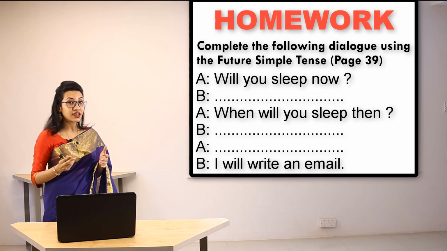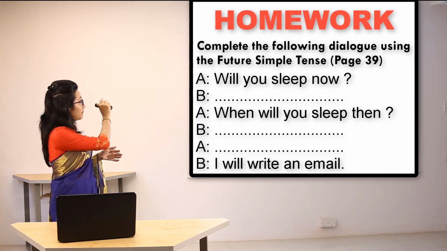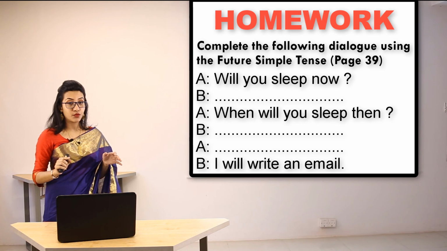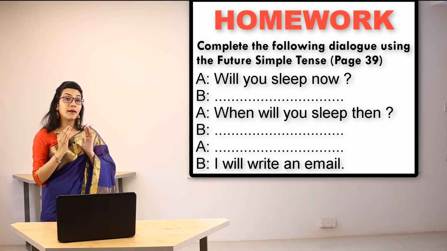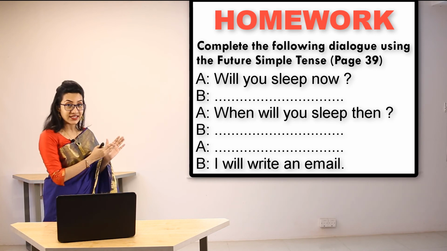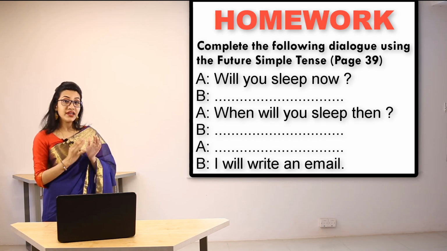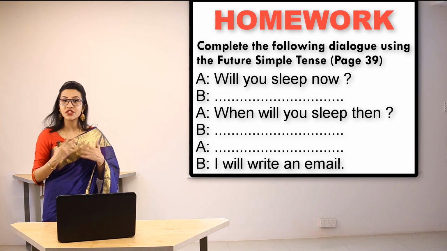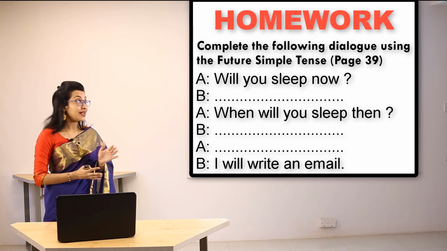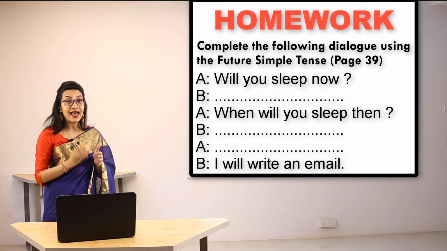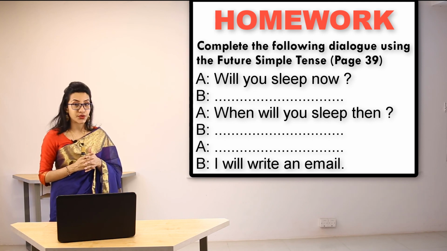Now you can see that the part of B's speech is blank. What do you have to do? You have to come up with your own sentence in here and complete the dialogue. So depending on the context, you can use whatever you want, but be sure that the sentence is meaningful and it is using the correct structure.